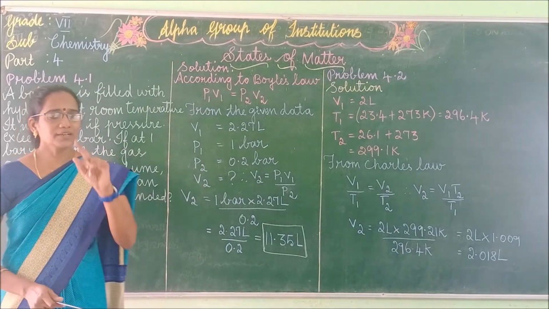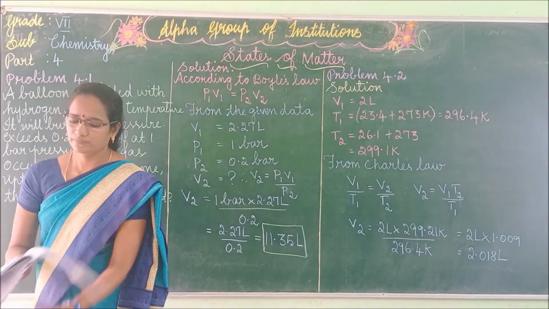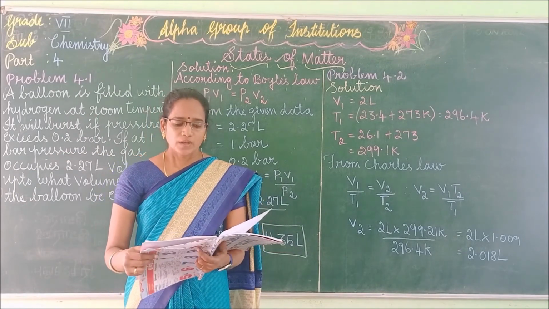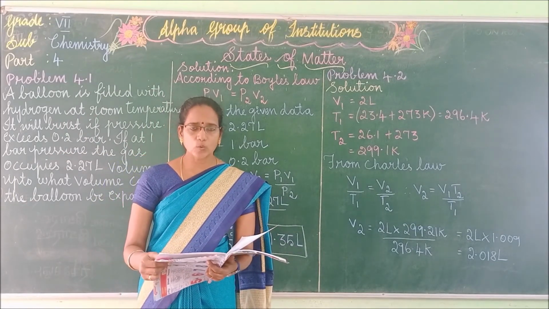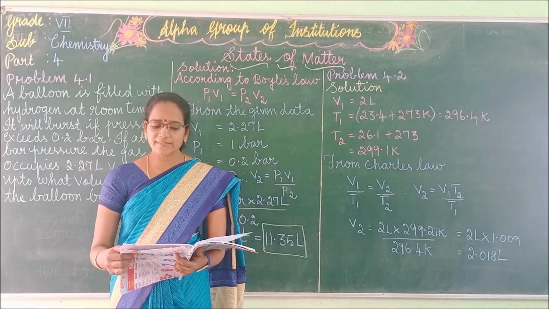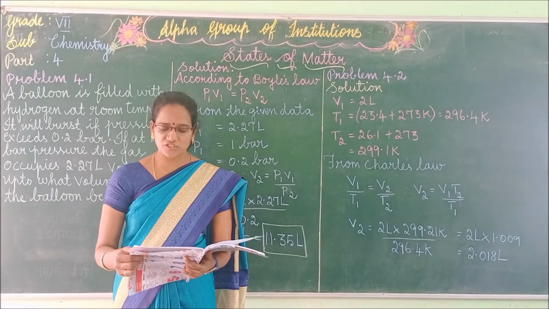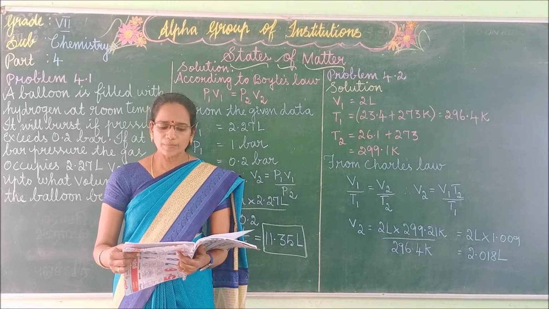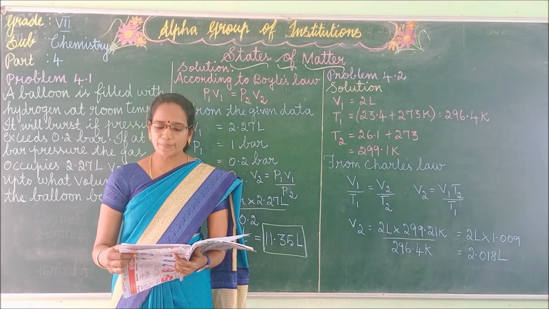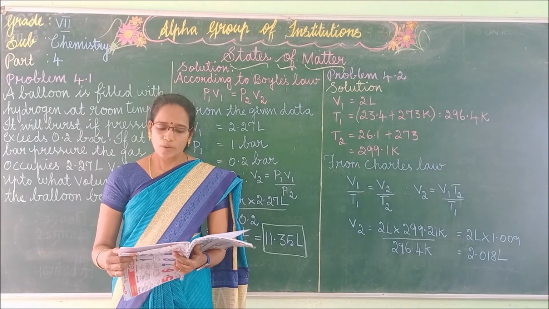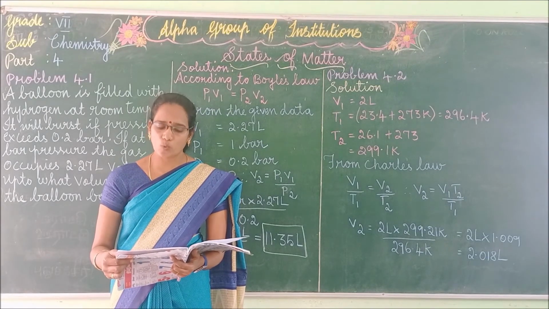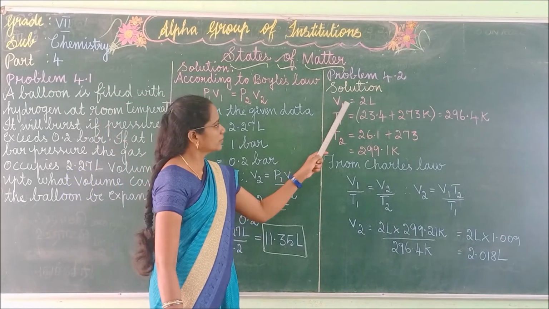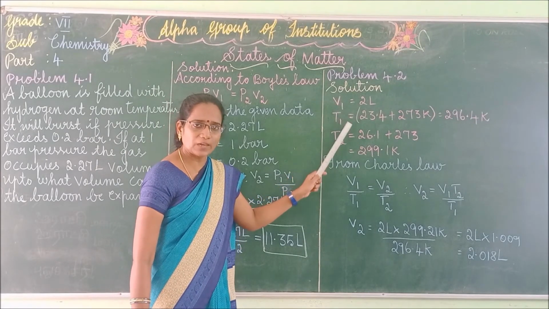Okay, now let me move to the second problem. Problem 4.2. On a ship sailing in the Pacific Ocean, where the temperature is 23.4 degrees Celsius, a balloon is filled with 2 L air. What will be the volume of the balloon when the ship reaches the Indian Ocean, where the temperature is 26.1 degrees Celsius?